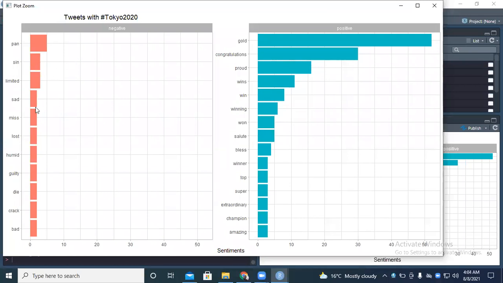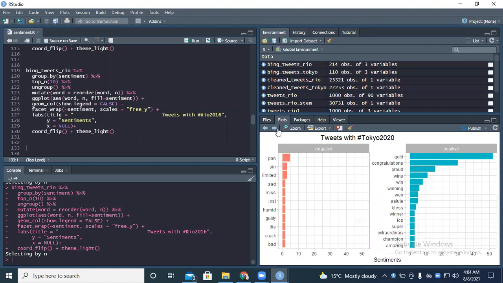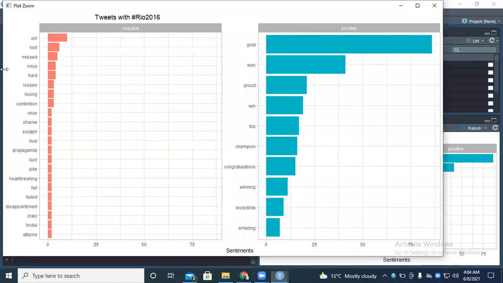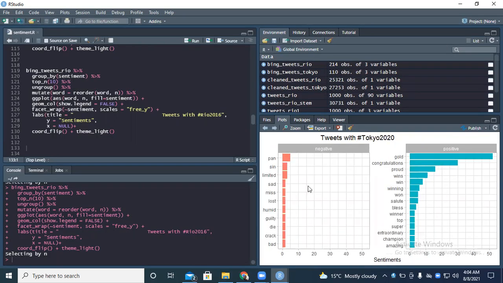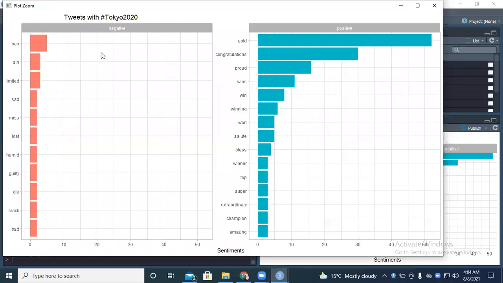Tokyo 2020. So you can see a lot of negative words did not appear this time around, including virus did not appear. But we have a very negative word like die. Yeah, it appeared this time, of which I'm sure it did not appear last time. We do not have die. So that is something to be looked at. Yeah. So apart from that, what we can look at the